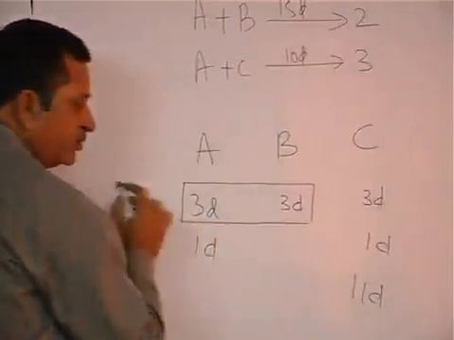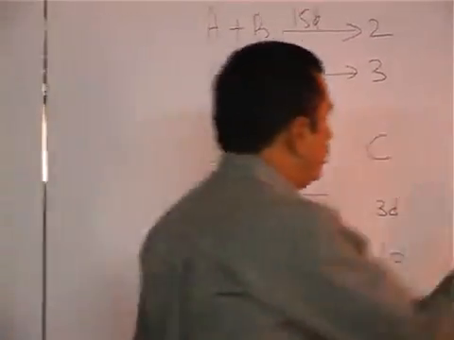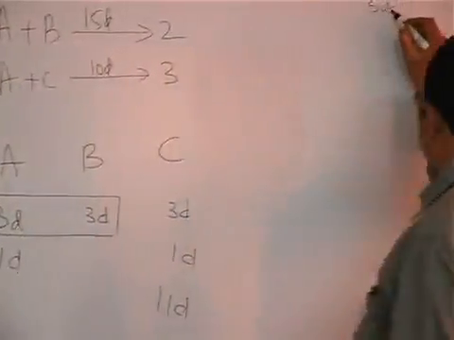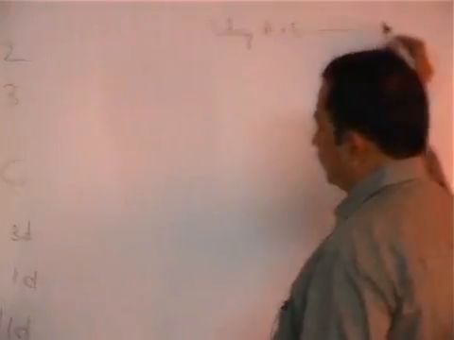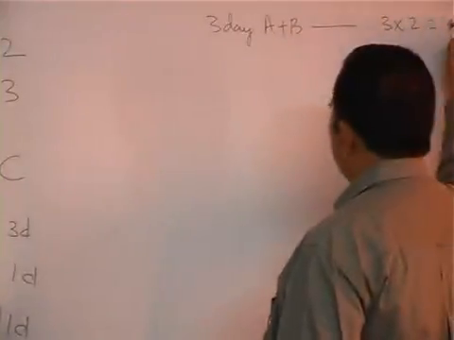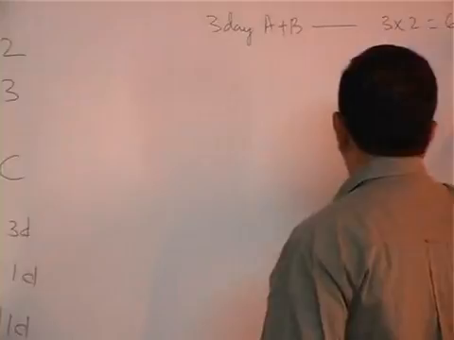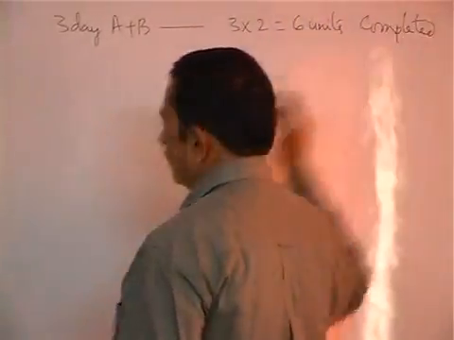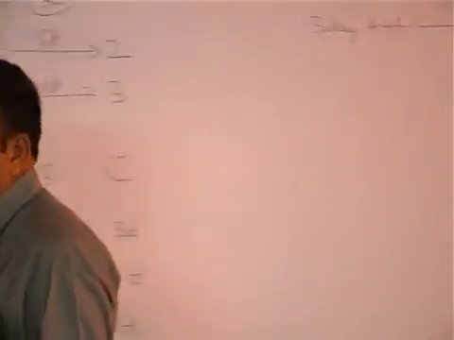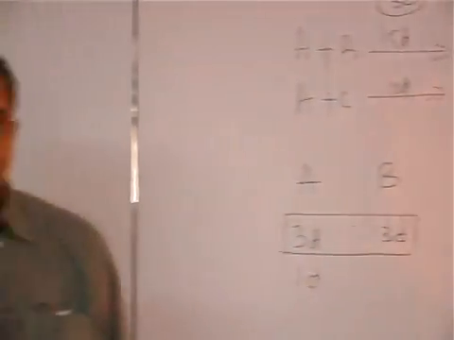Can I combine these two? 3 days, A and B completed how many? 3 into 2, 6 units completed. Clear?